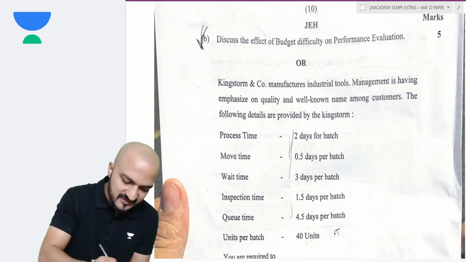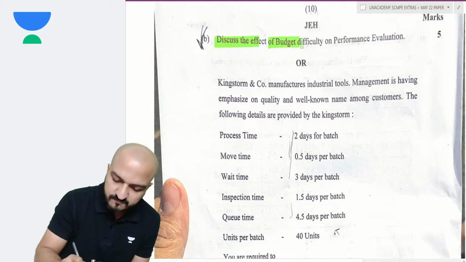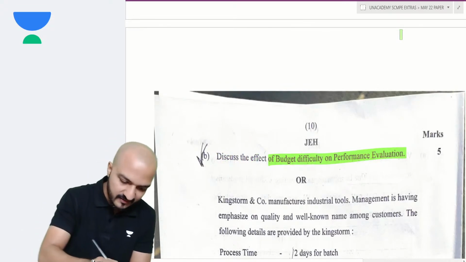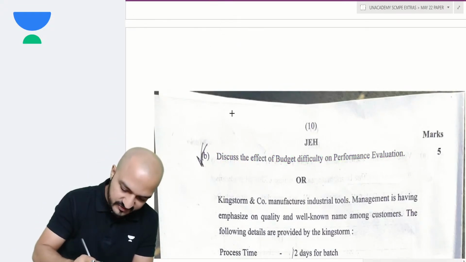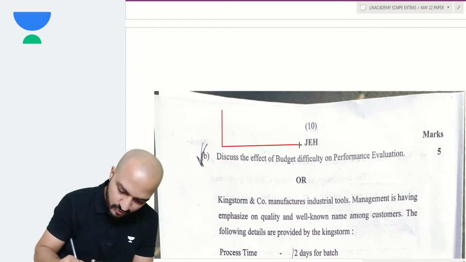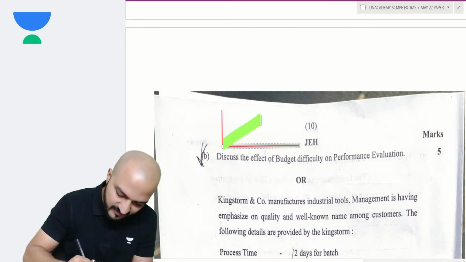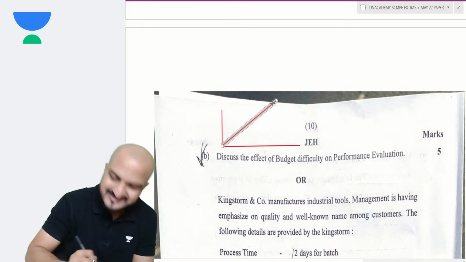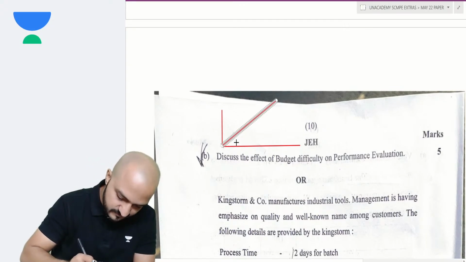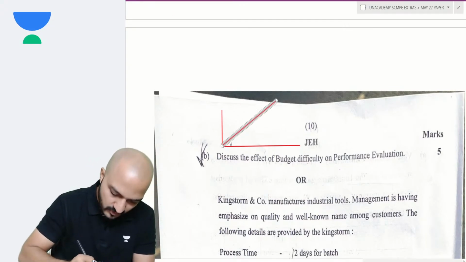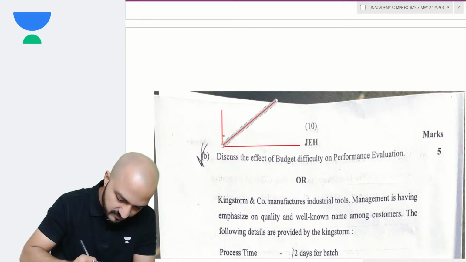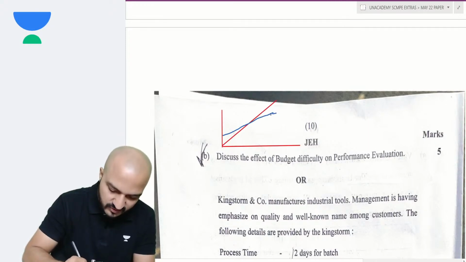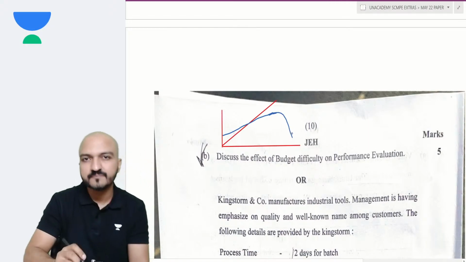Question 4B is a direct theory question. Discuss the effect of budget difficulty on performance evaluation. Well, if you remember, we've done quite a discussion on that, budget difficulty versus performance evaluation. In fact, there was a very interesting graph to learn over there. As you keep making the budget more and more difficult, if this is the budget difficulty, then the performance will initially be better than the budget, then it will be lesser than the budget, and when the budget becomes too difficult, then performance will start declining.